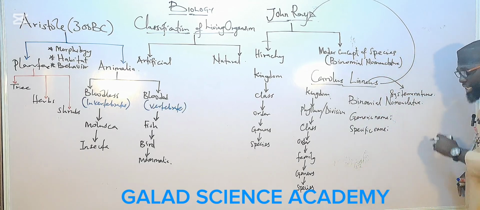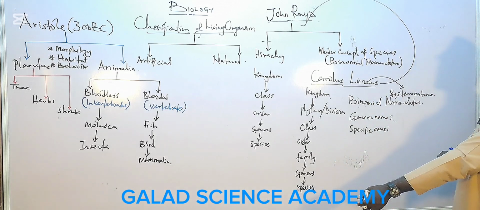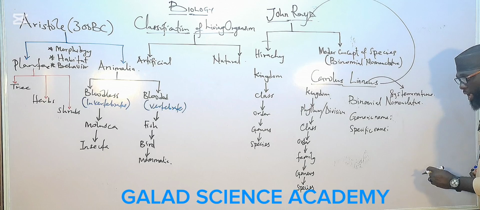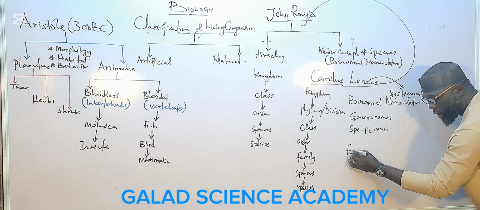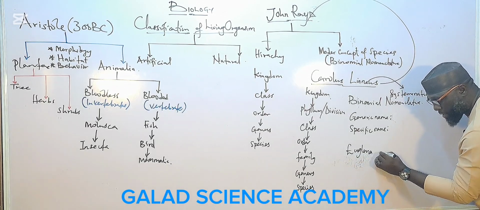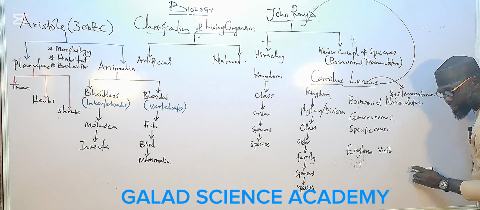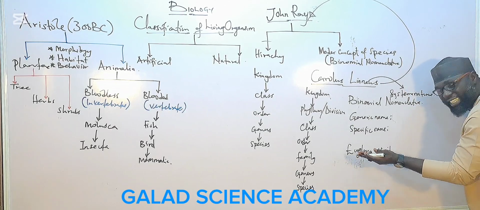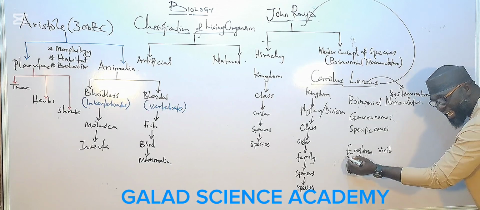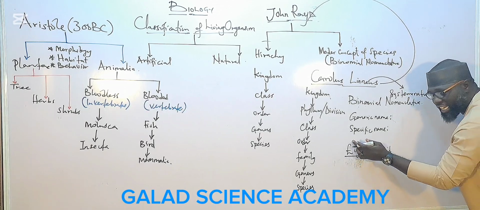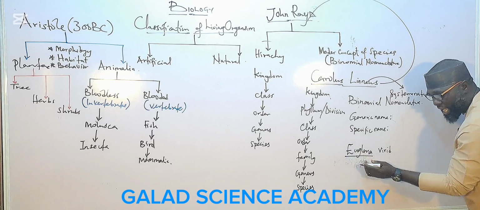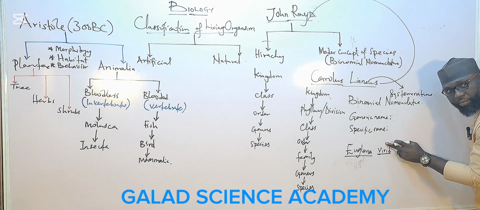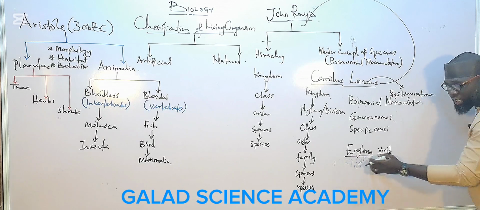But if it is written, let me write this as a case. Euglena viridis. So this Euglena viridis is the scientific name for Euglena. This is the generic name, I started with a capital letter. This one is called the specific name, I started with a small letter. In writing, you underline it.